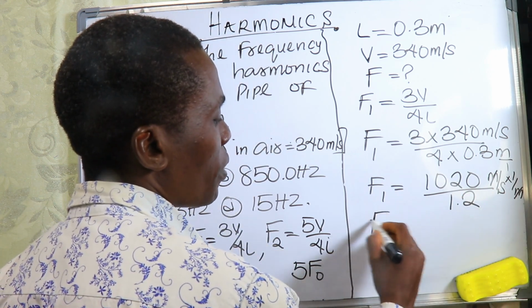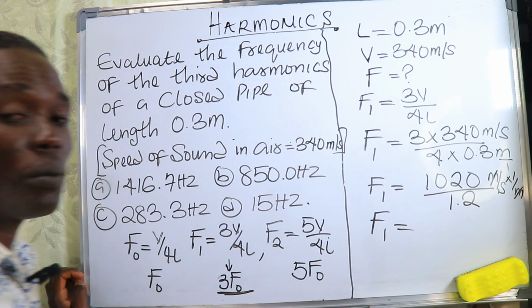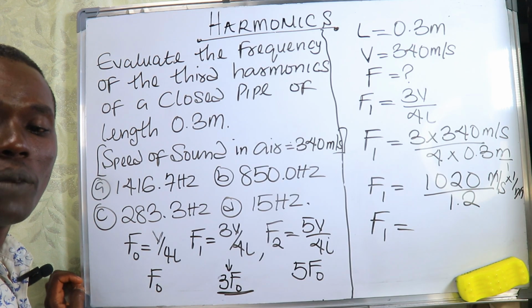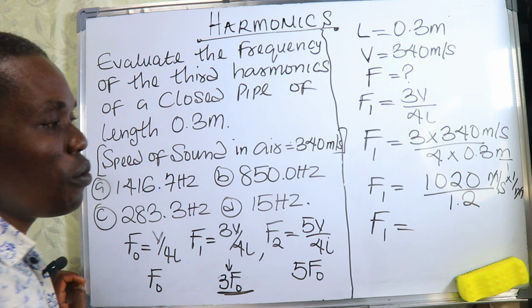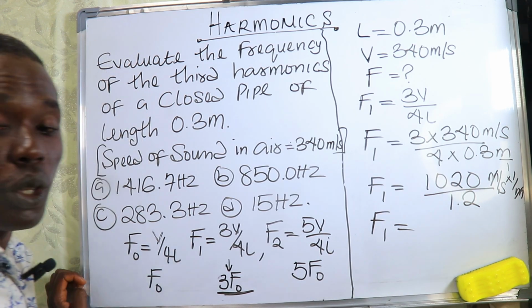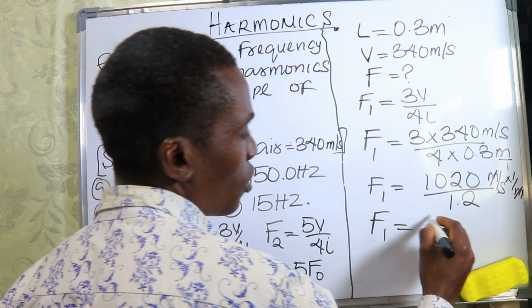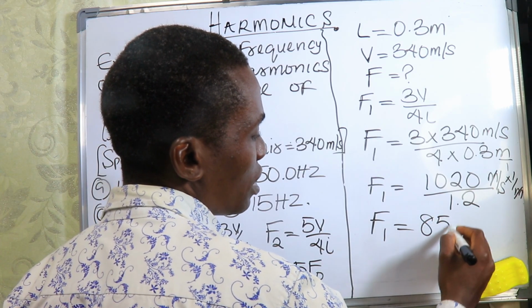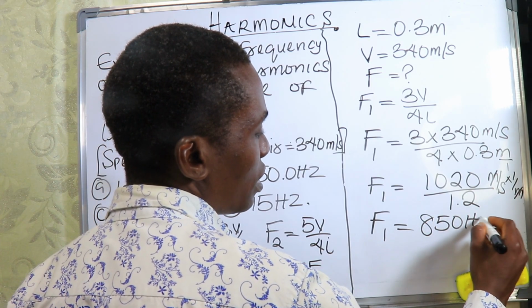So our frequency now will be equal to, remember that frequency is measured in hertz. So if you calculate this one now, you will find out that your answer will be 850 hertz.